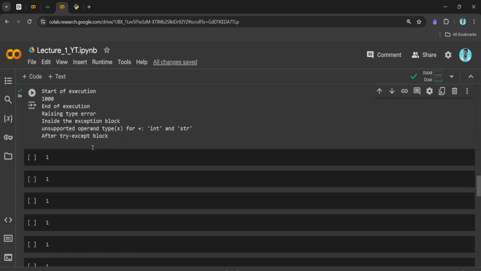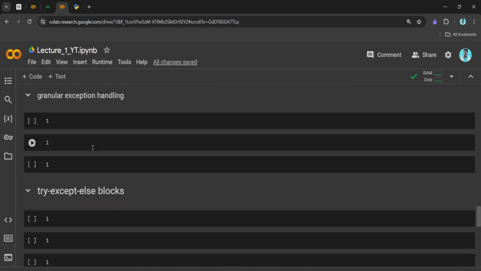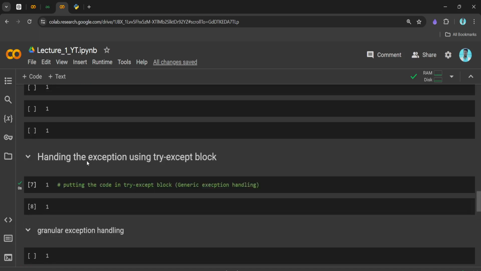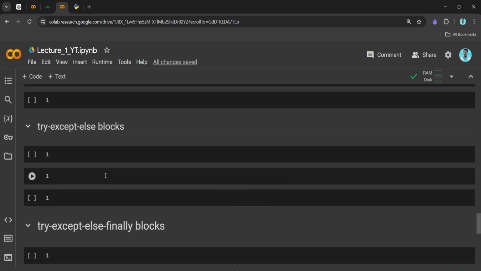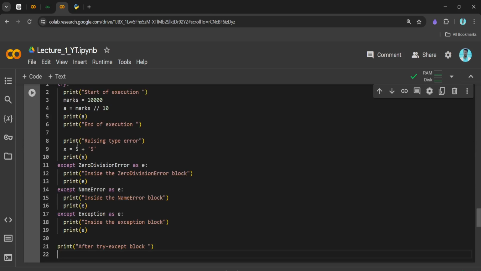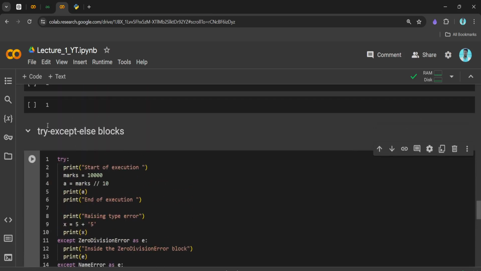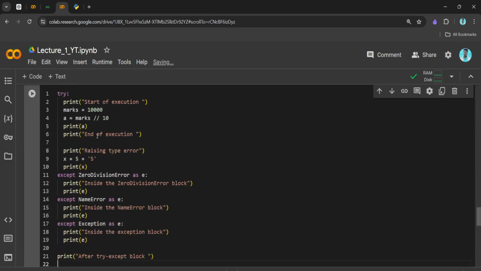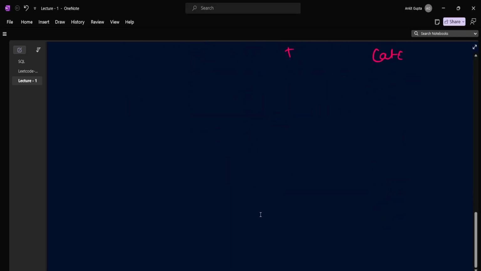Now let me explain the try, except, and the other things which I had written. We have handled all these things. So now let's see this piece of code. Here the syntax is try, except, and else block. So when does this come to the rescue? Let me write it like this. The next syntax is try.